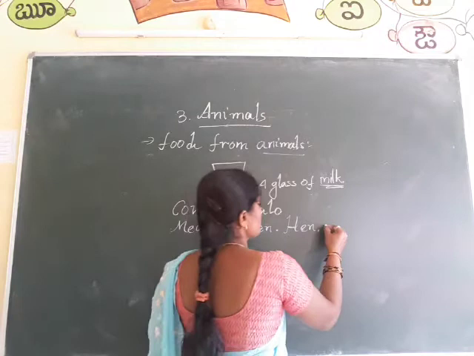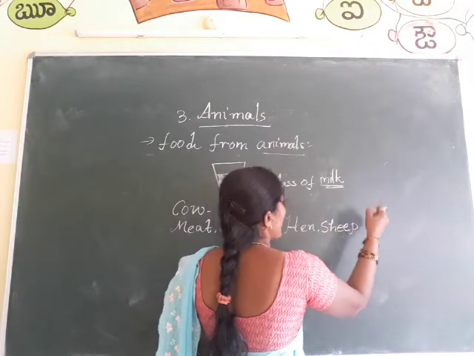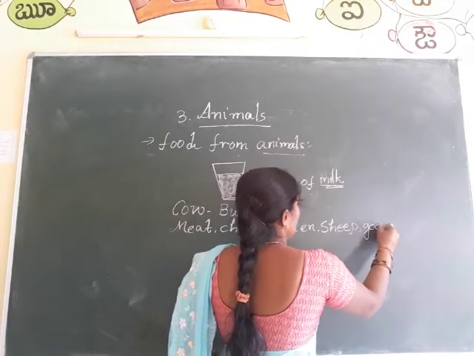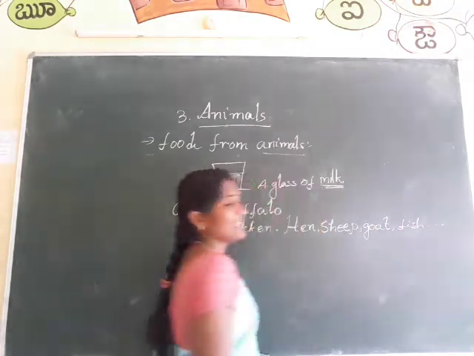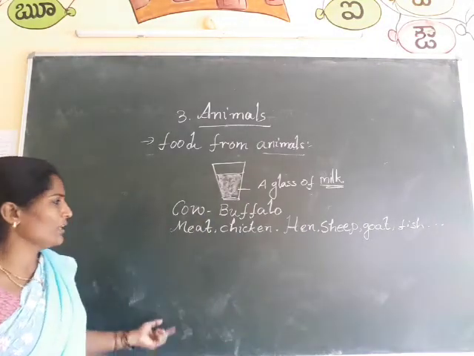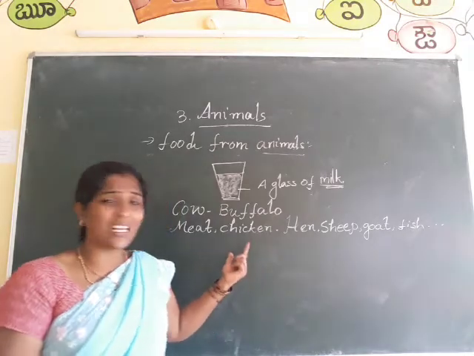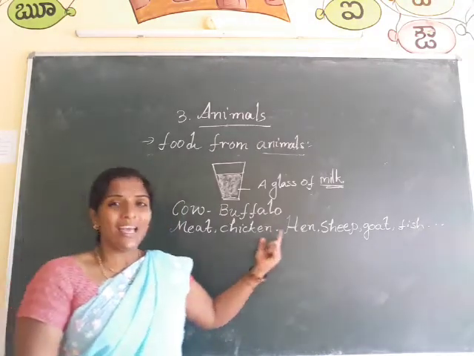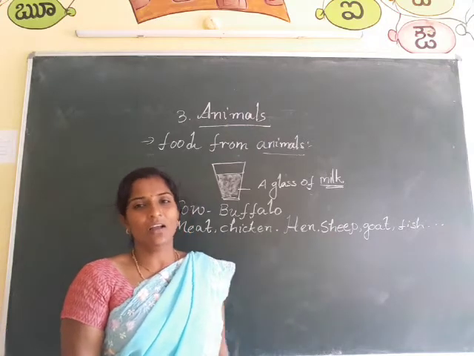And also sheep, S-H-E-E-P, sheep. And also goat and fishes. We are eating so many things, prawns, oh so many. These all give meat to us. Which animals are giving meat to us? Hen, sheep, goat, fish, prawns, etc.